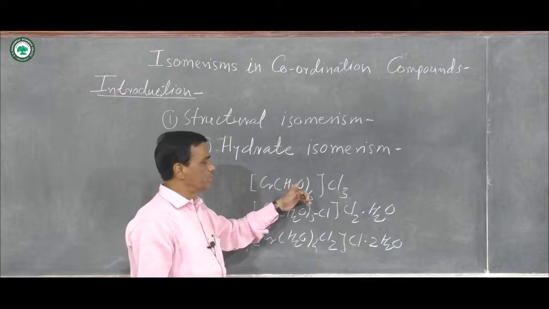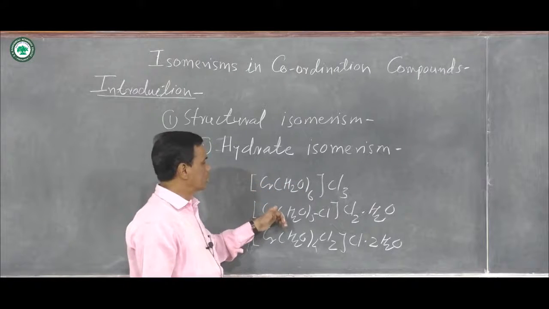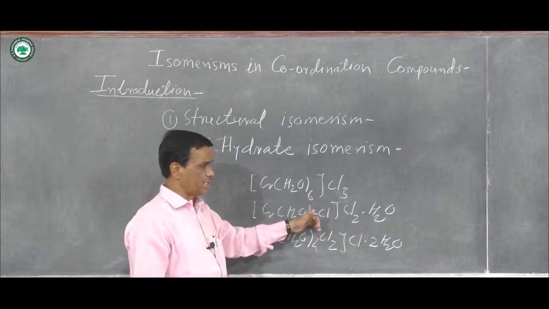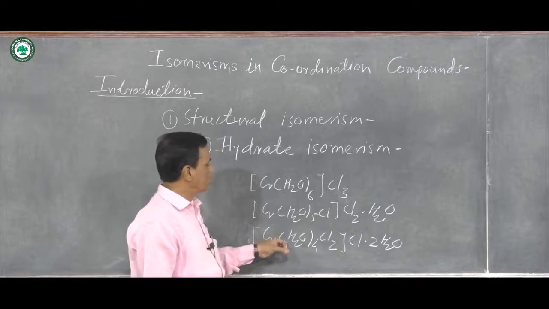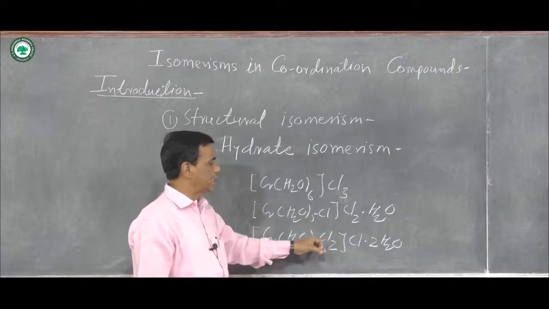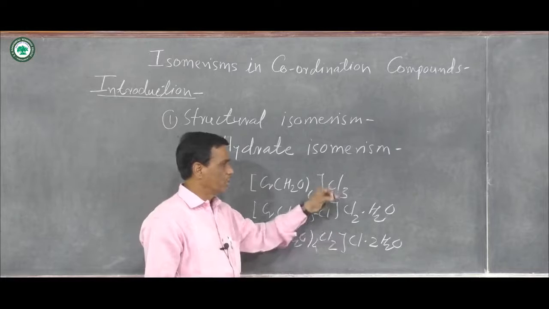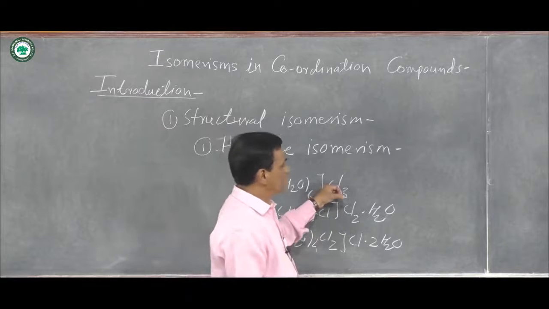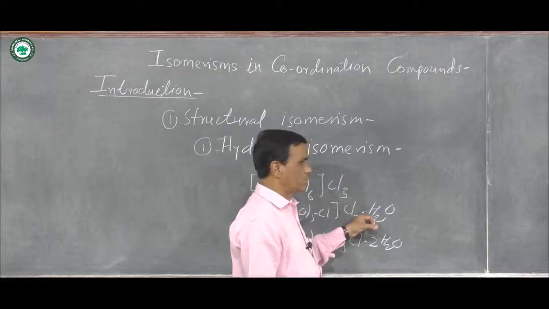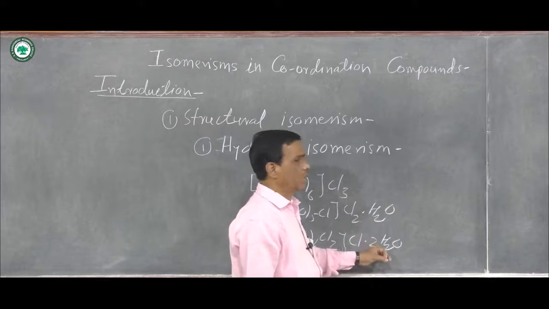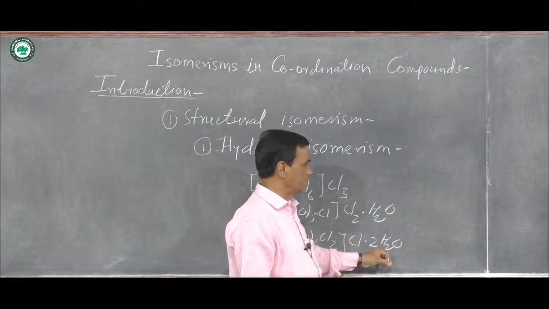In the first compound, 6 water molecules are directly attached. In the second compound, 5 water molecules are directly attached and 1 chloride ligand. And in the third compound, 4 water molecules are directly attached and 2 chloride ions are also directly attached. In the first compound, there is no water of crystallization. In the second compound, 1 water molecule is water of crystallization, and in the third one, 2 water molecules are water of crystallization.